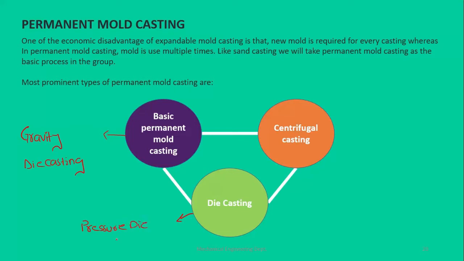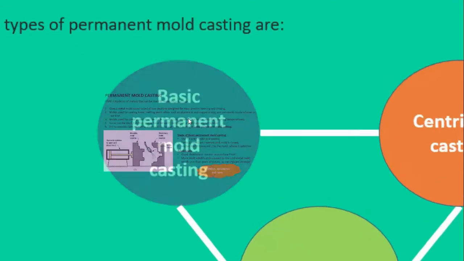These are other names for this. Why is that so? Because in this kind of permanent mold casting, the metal flows by the effect of gravity, while in the case of the die casting or the pressure die casting, we exert external pressure to squeeze the molten metal into the mold cavity. And as the name suggests, in the third type, the centrifugal force is utilized to fill the mold with the molten material.